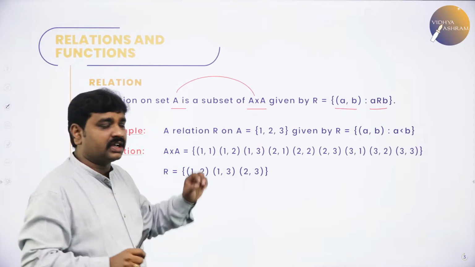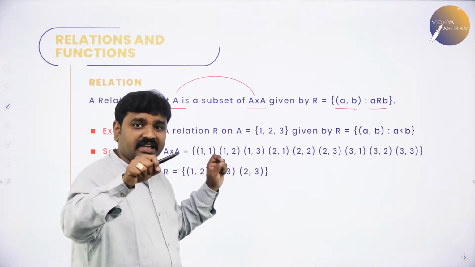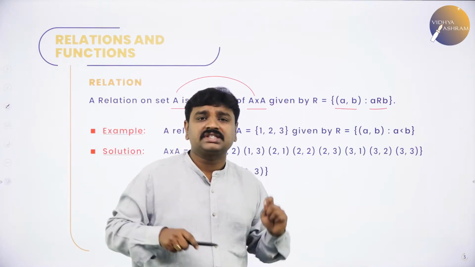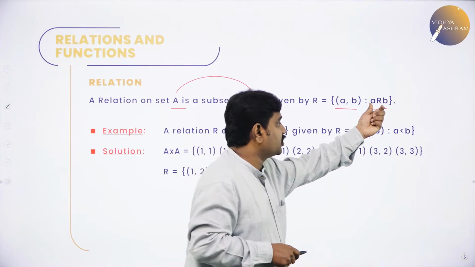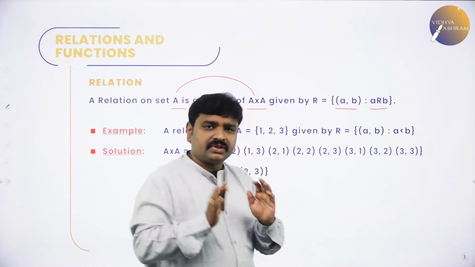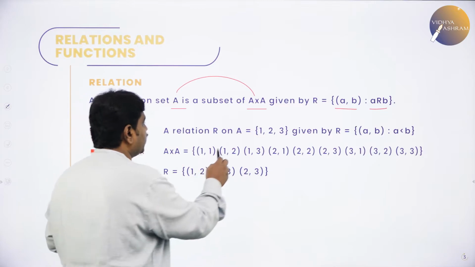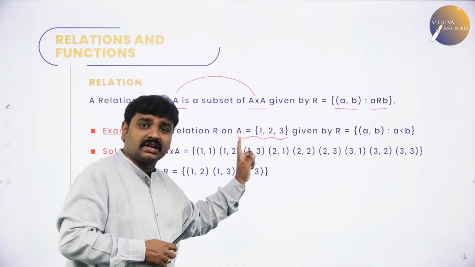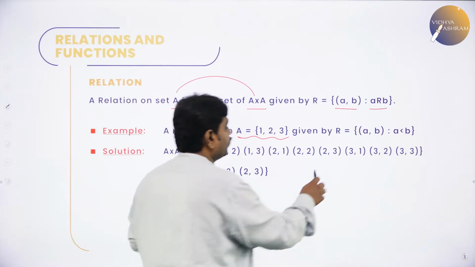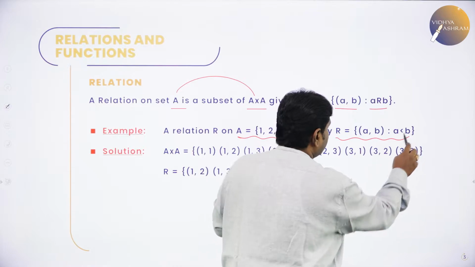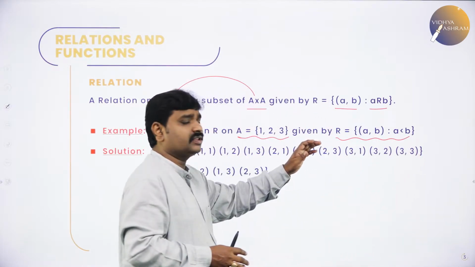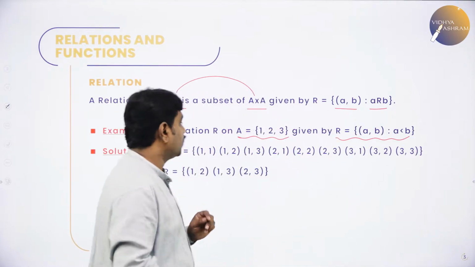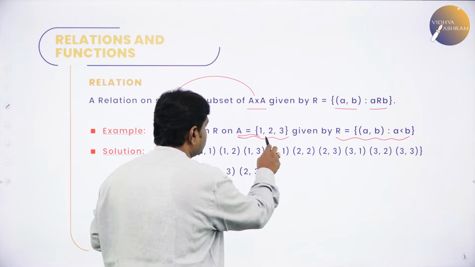What is the relation? A relation R on set A is said to be a subset of A cross A, given by ordered pairs (a, b) such that the first element in the ordered pair should be related to the second element. Simple example: take a relation on set A. I took set A. What is set A? 1, 2, 3. A relation on this set A is given by R equal to (a, b) such that a is less than b. The question is, they gave a relation. What is the relation? Ordered pairs where the first element should be less than the second element. And they want you to write the relation on this set.